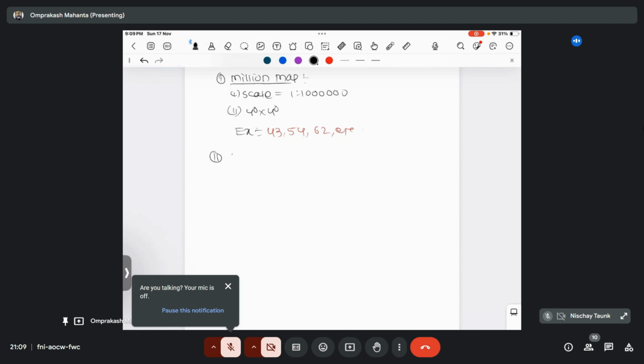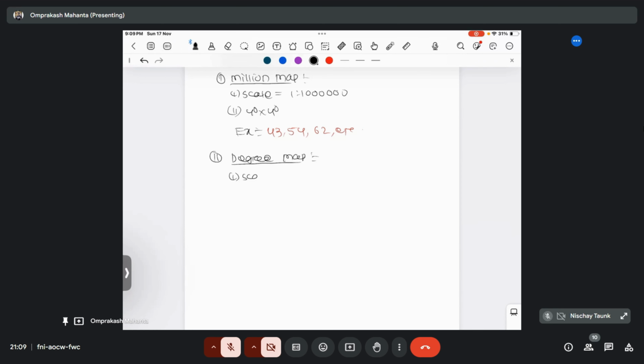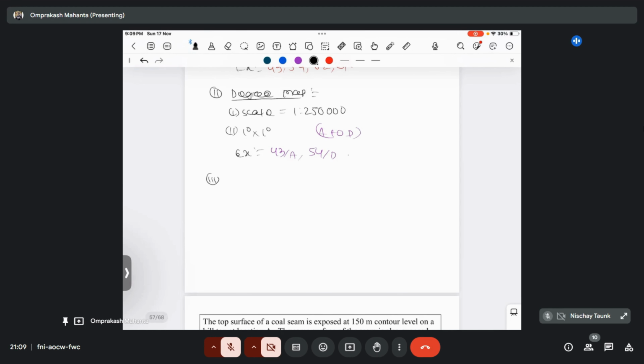Then your degree map. If we subdivide the million map into 16 equal parts, that will become your degree map. For the degree map, what is the scale? 1 is to 2.5 lakh, 250,000. Your latitude and longitudinal coverage is 1 degree into 1 degree, and we represent it alphabetically, that is A to P, like 43 by A or 54 by D. Then the next one is the degree quarter map.